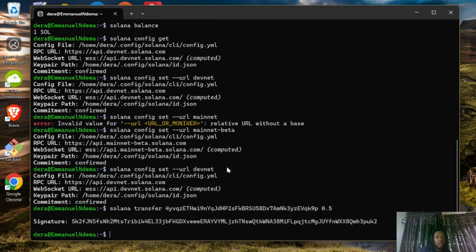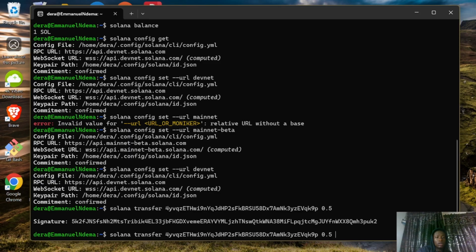If the wallet is new and is empty, so let's say you want to transfer to a very new wallet, and it's empty. So here is how we can go about it. Normally, if you do solana transfer, the address, let's just say this is the address of the new wallet, and say 0.5. If you try this command, it will throw you an error. If this address was a new address, it should throw you an error.